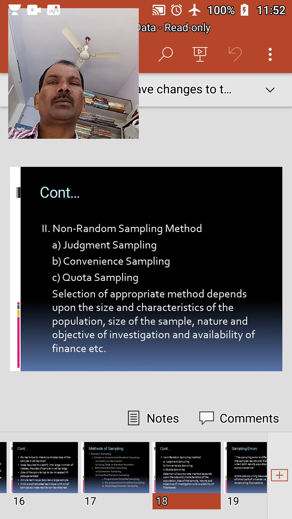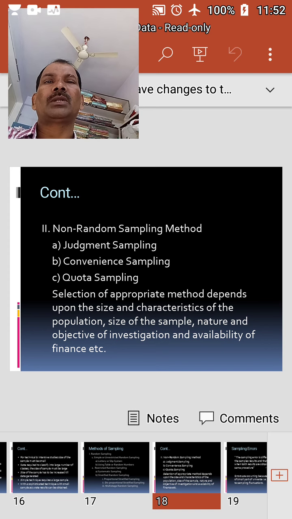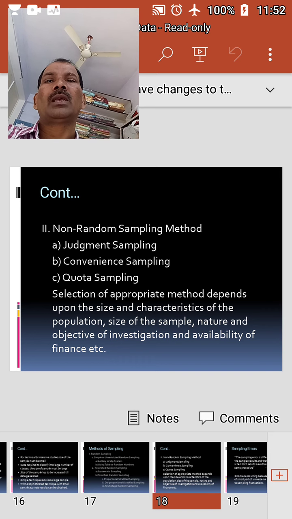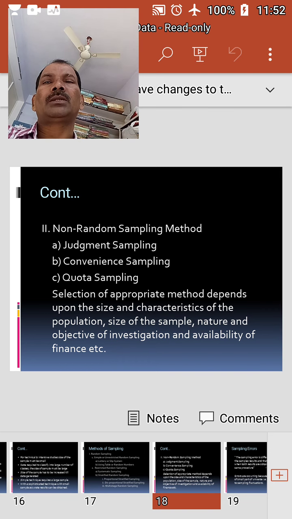It is affected by the personal bias of the enumerator. This method suffers from the error of substitution. A situation may arise where there is a high rate of non-response and substitute units are selected by the enumerators. The sampling errors cannot be measured accurately as the selection is based on a non-random technique. But this method is suitable in the case of extensive political and economic surveys.